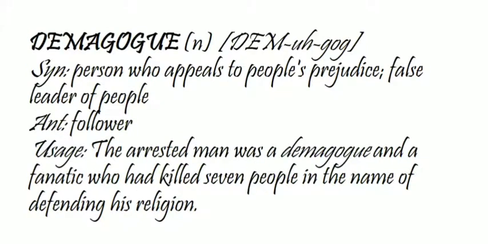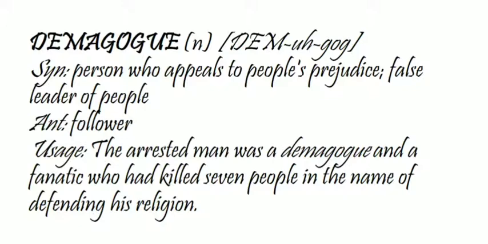Demagogue. A demagogue is a leader who teaches falsehood, a person who appeals to people's prejudice, right? The opposite of demagogue, or false leader, is a follower.